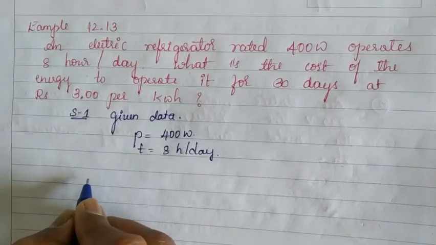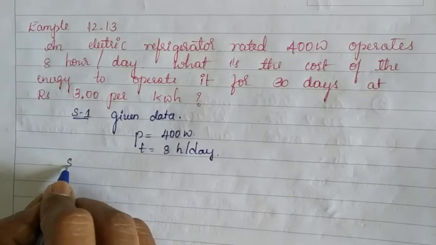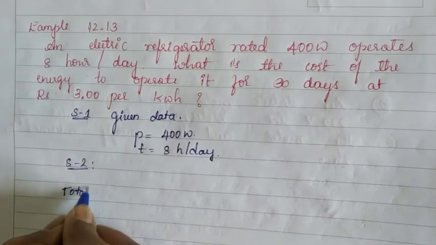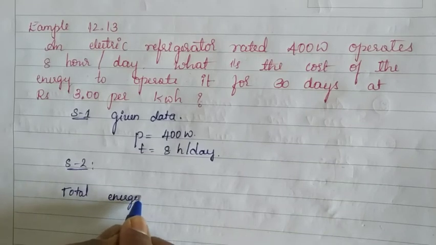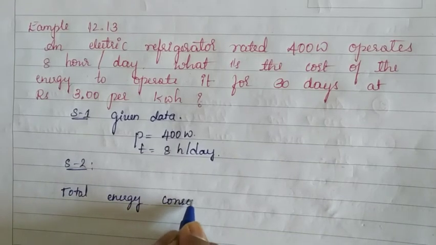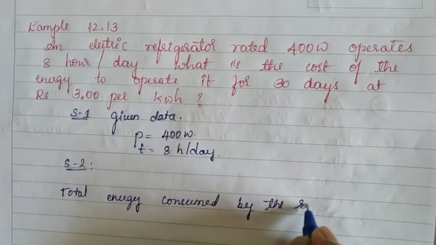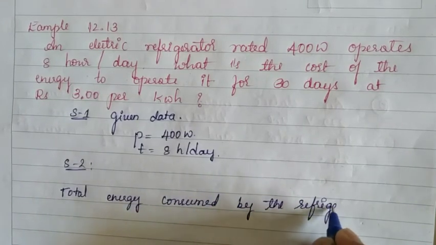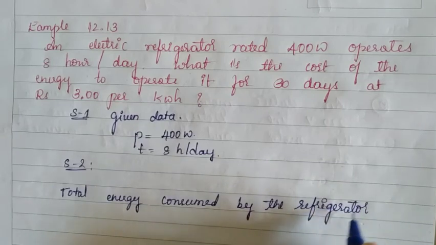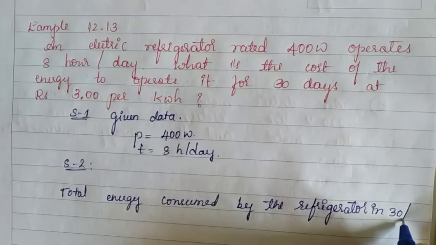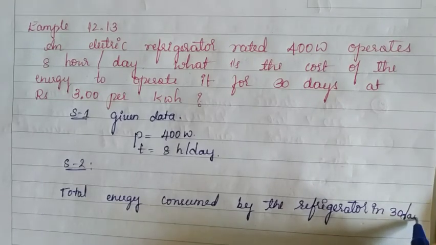In the next step, we have to find the total energy consumed by the refrigerator in 30 days.